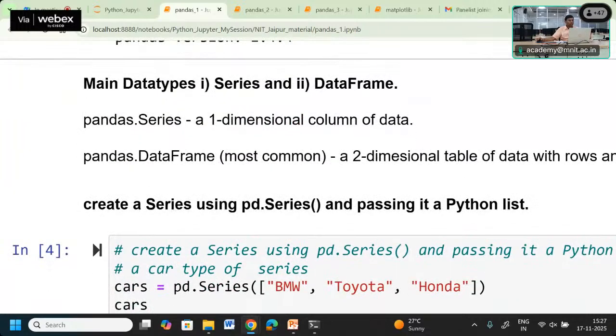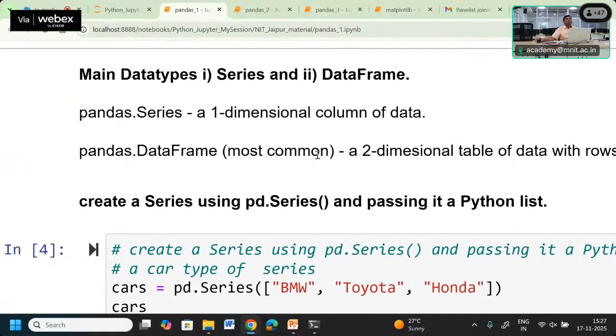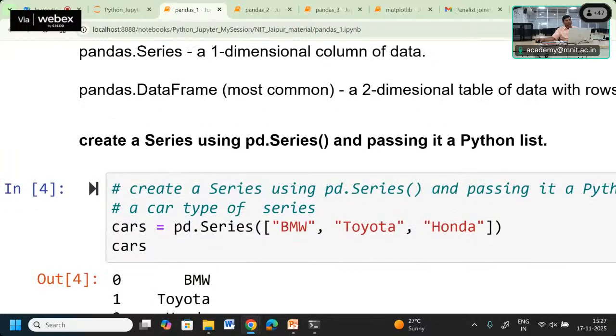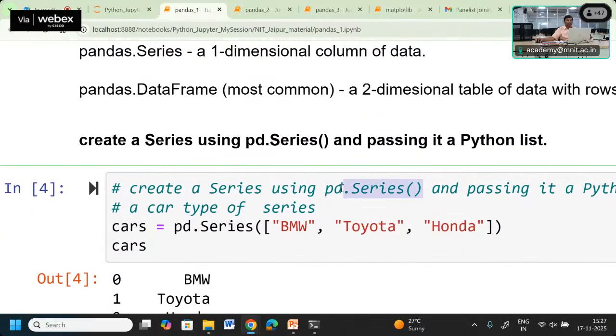Okay. So as I told you, we have two types of data: series, which is a one dimensional column of data, whereas a data frame is a multi-dimensional table of data with rows and columns. If we want to create a series of data, that is, create the data either as a series or as a data frame, then when we want to create a series, we have to use the method pd.Series.